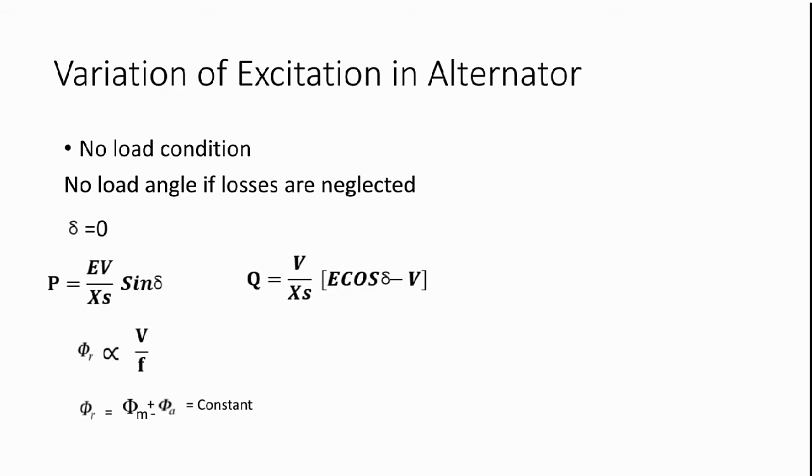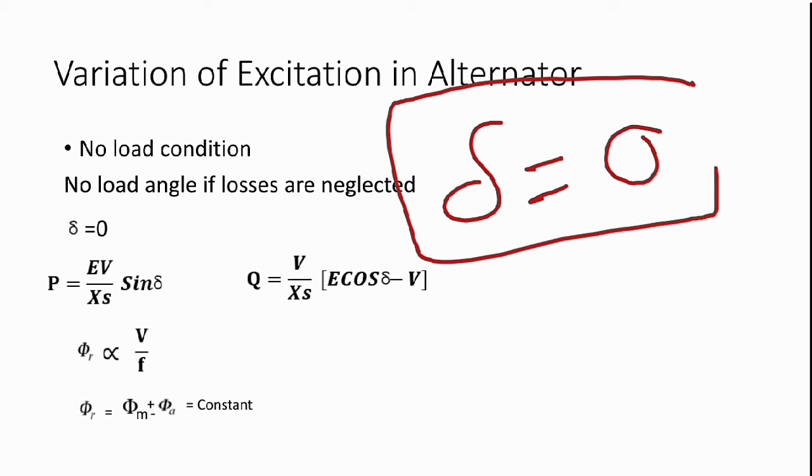In no load condition we know, if we exclude all the losses, then delta equals 0. What is delta? Delta is the load angle, or you can say the angle between the stator and rotor magnetic field, if the losses are excluded.